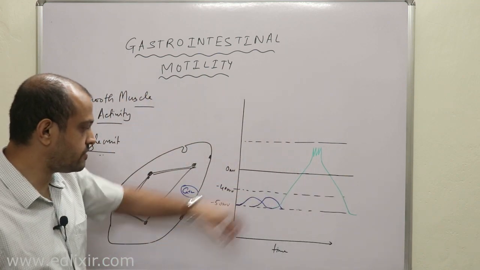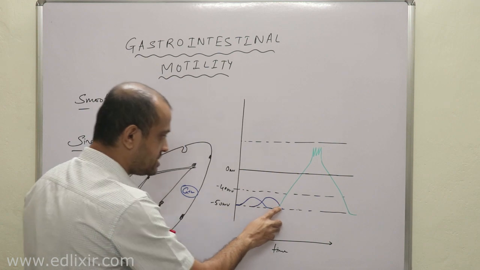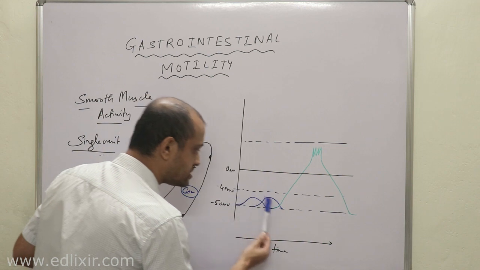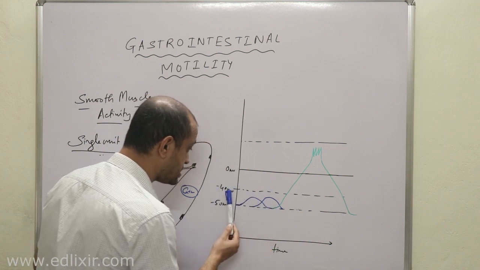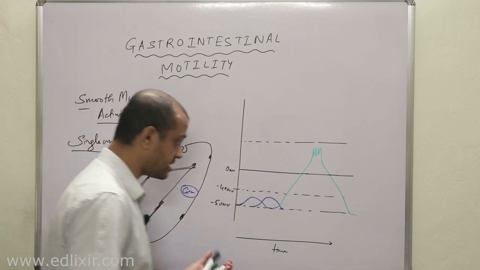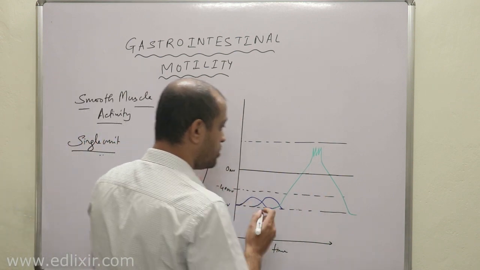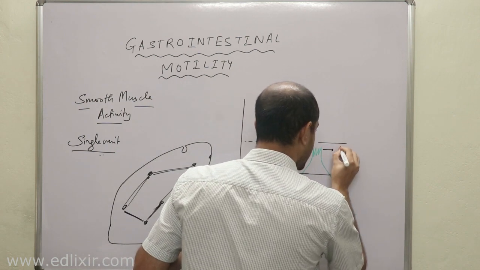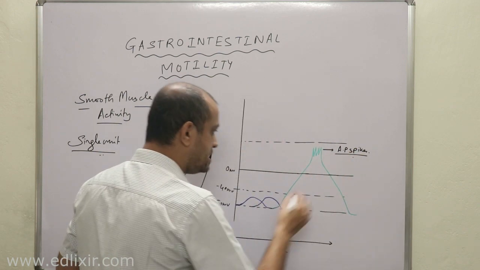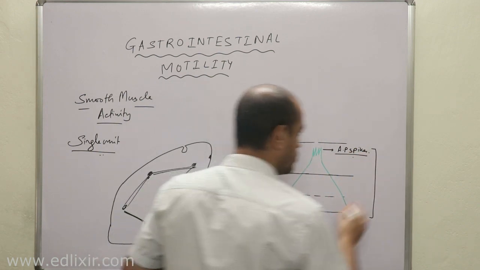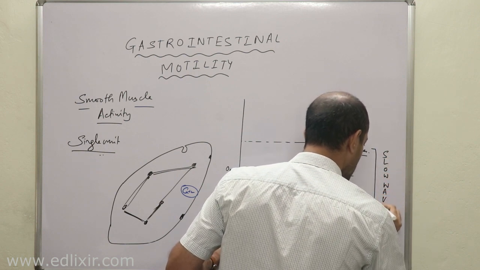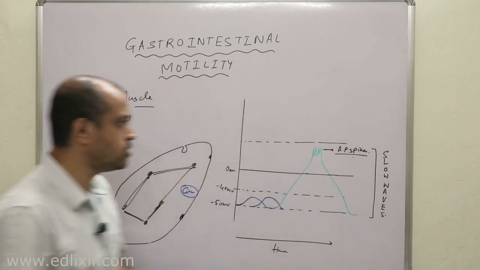Now listen, whenever this excitation or this calcium concentration increases, then suddenly if these disturbances reach minus 40 millivolt, which is the threshold potential of smooth muscles in case of GI tract, then they will fire action potential, and these are called action potential spikes. Now listen, these type of action potential curves are called slow waves. Okay, these are called slow waves.